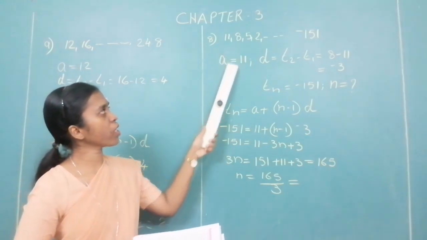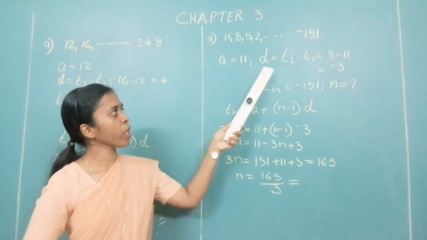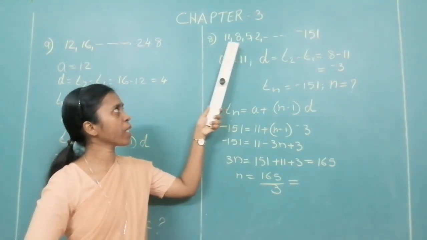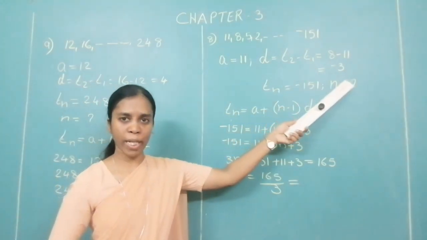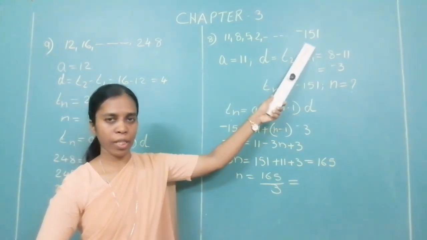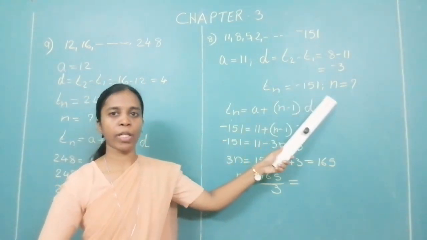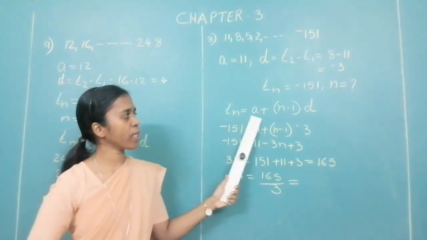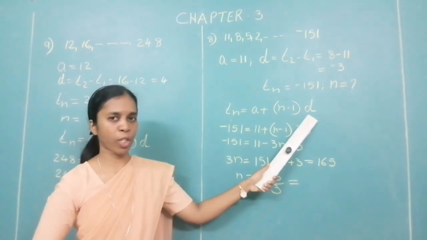So what is given? A is equal to 11. D is equal to T2 minus T1. What is your T2? 8 minus 11 equal to minus 3. Tn is given to you. The last term is Tn, minus 151. What are you supposed to find out? N. Write the formula. Tn is equal to A plus bracket n minus 1 into D.